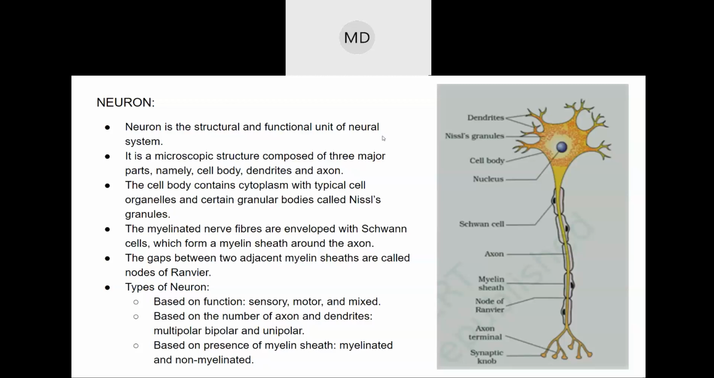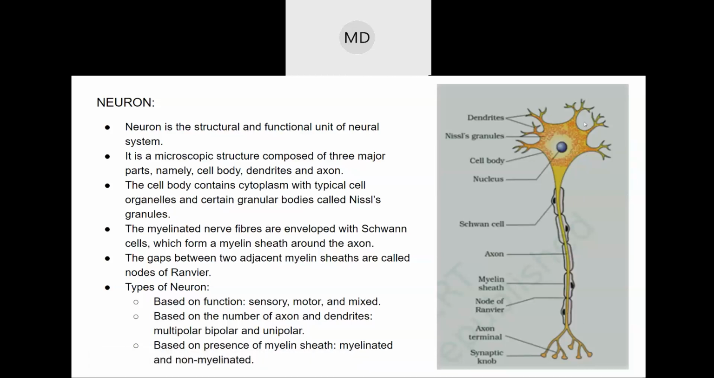In the same way, for the neural system or nervous system to even exist, nerve cells and neurons need to be there. That is why the neuron is known as the structural and functional unit of the neural system or nervous system. This is the structure of a neuron. This is very important, because you might sometimes be asked to draw the structure of this neuron.